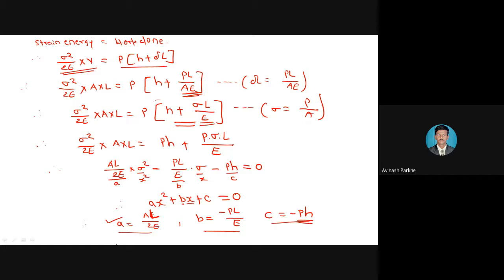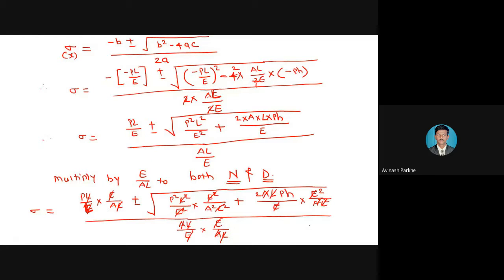Okay, so the value of A I have written from the above equation, value of B negative, value of C negative, and for the equation ax square plus bx plus c, to calculate the x parameter, I have the formula x is equal to minus b plus minus square root of b square minus 4ac, divided by 2a. So I have kept the value of A, B and C along with their signs, positive or negative, in this equation. I have cancelled the constant parameters present at the numerator and the denominator. This is the modified equation.